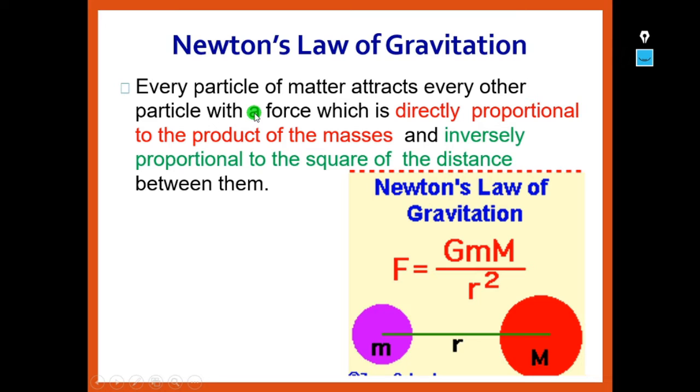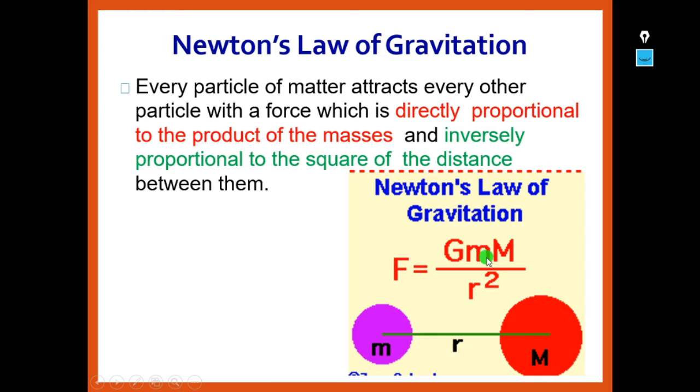According to Newton's law of gravitation, every particle of matter attracts every other particle with a force which is directly proportional to the product of the masses and inversely proportional to the square of the distance between them. As we have learnt earlier, the mutual force between two objects is directly proportional to the product of the masses.